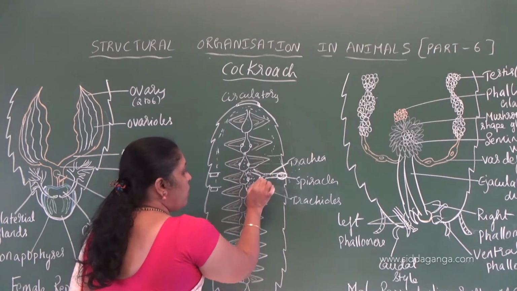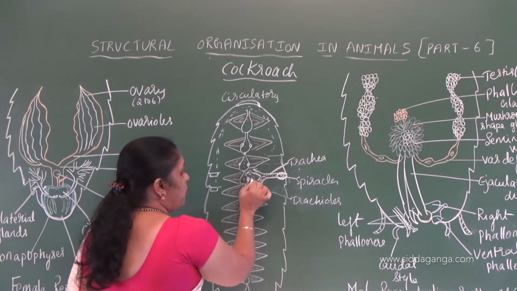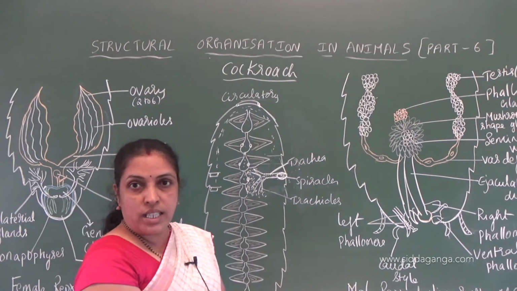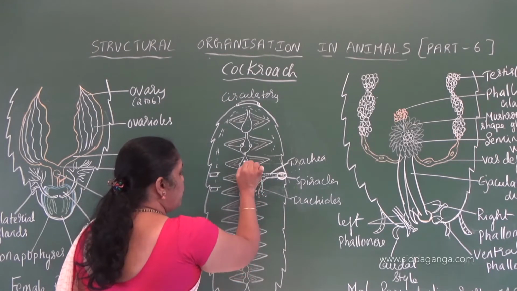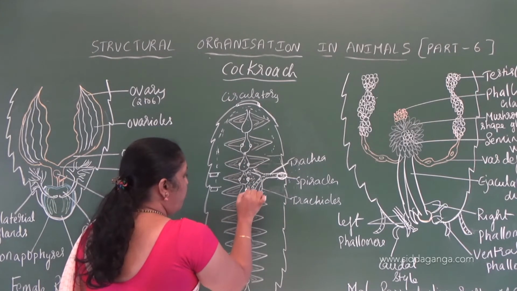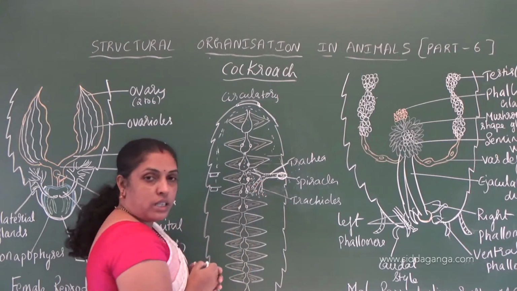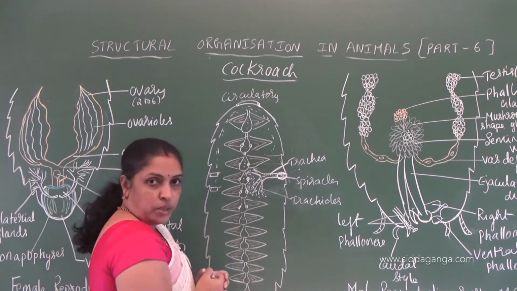That means carbon dioxide enters the tracheolar tube and oxygen will be taken by the tissues here or the sinuses, and the oxygenated blood enters each chamber through the ostia on either side. Then the chamber is filled with oxygenated blood.